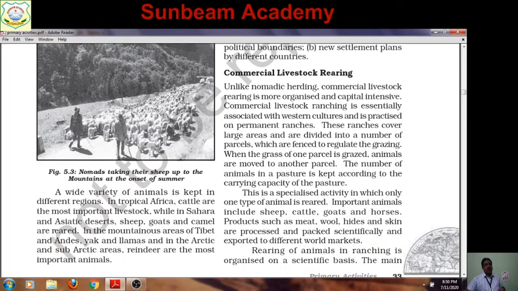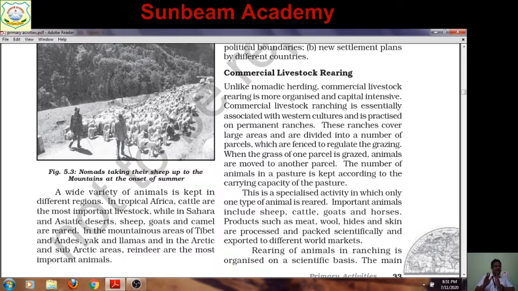We'll discuss. A wide variety of animals is kept in different regions. For example, in tropical Africa, cattle are the most important livestock. While in the Sahara and Asiatic desert, sheep, goats, and camels are reared. In mountainous areas of Tibet and the Andes, in Tibet they rear yak, and in the Andes, the longest mountain range of the world, they are rearing llamas.